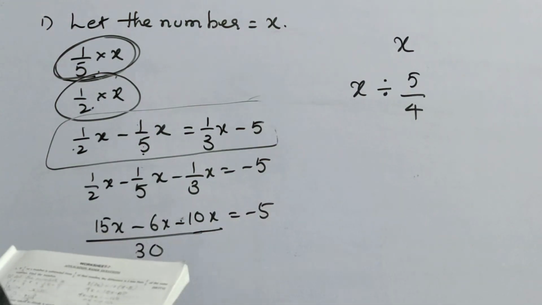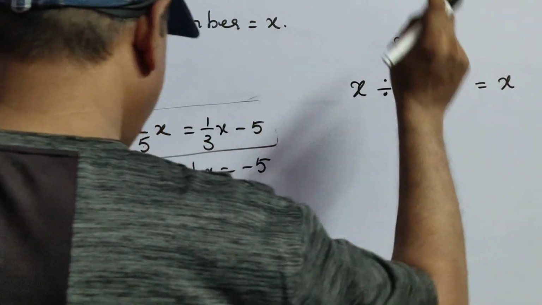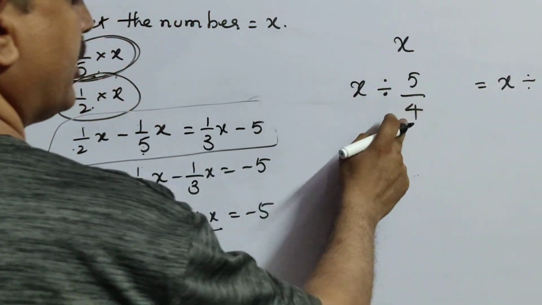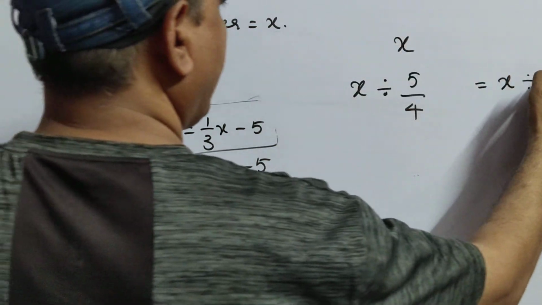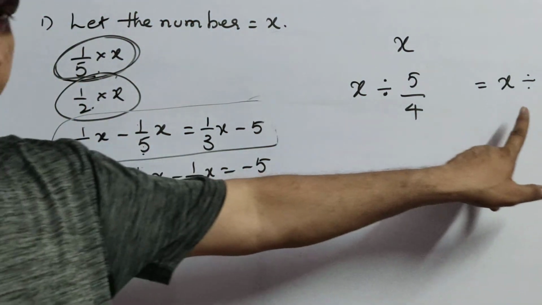But by mistake, what happened? He divided the given number, this number, by mistake. He should have divided by 5 by 4, but he did it with 4 by 5.